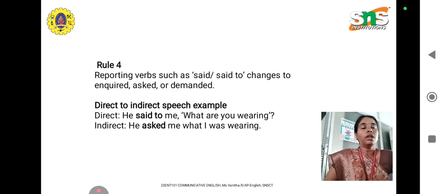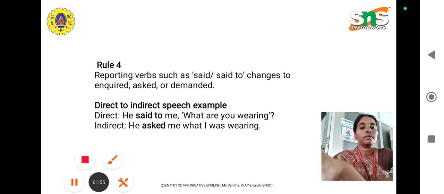Continuing with rule 4, reporting verbs such as said to change to inquired, asked or demanded. So in this rule, we'll just see with the examples, only then it will be clear.